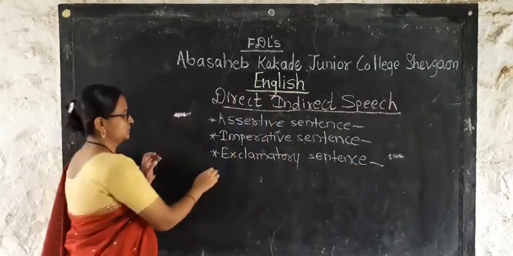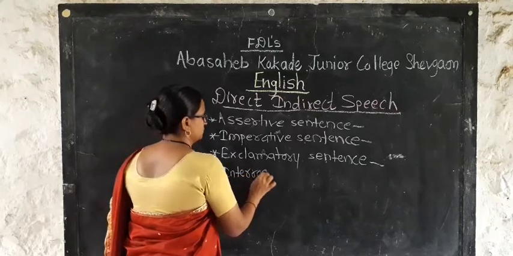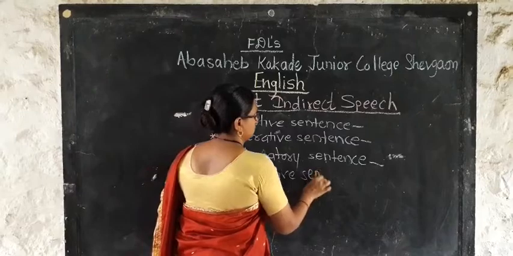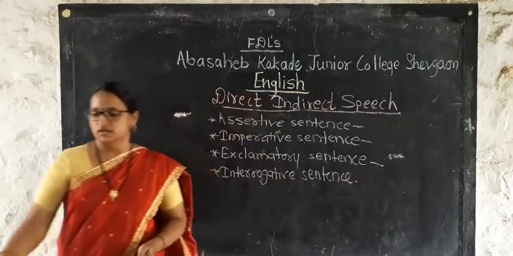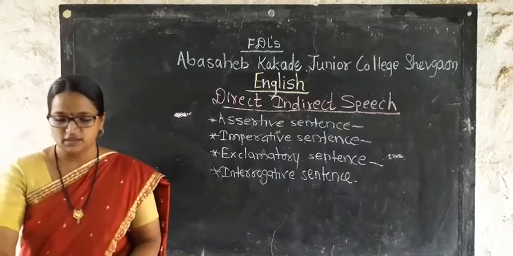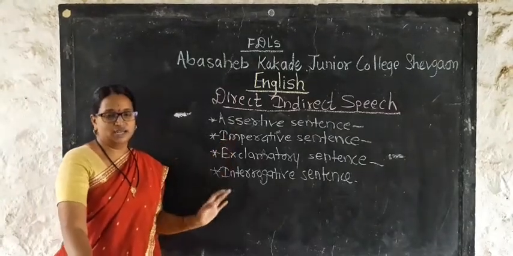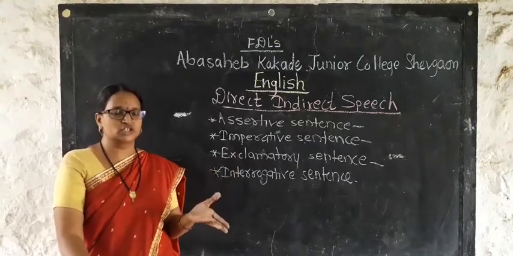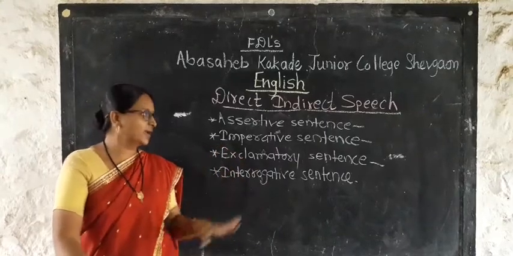Exclamatory sentence. And the last one is interrogative sentence. So these are the 4 types of sentences, and according to these types of sentences we have to make changes from direct to indirect speech.